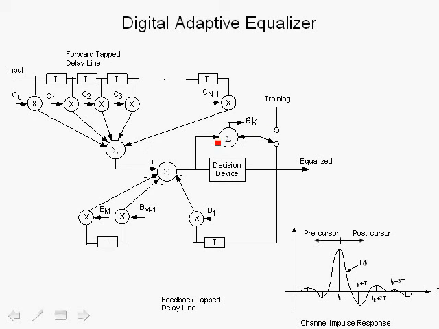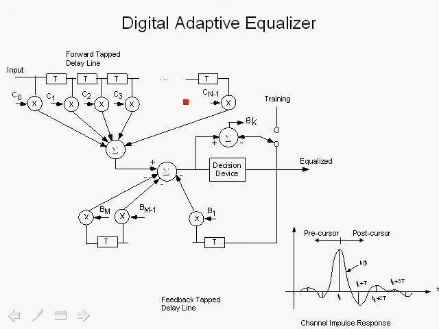Then of course these symbols start to approach what the original symbols sent were, and that means that the channel is actually equalizing the input signal and eliminating intersymbol interference. However, we mentioned before that it's impossible to do this using just the forward tap delay line.